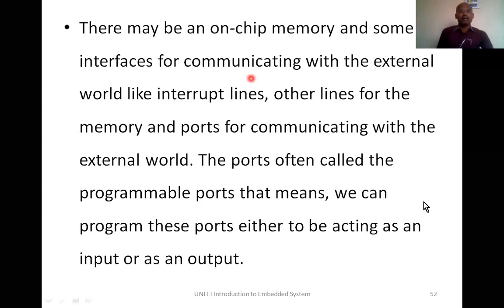Next, there may be on-chip memory and some interfaces for communicating with the external world, like interrupt lines and other lines for the memory, and ports for communicating with the external world. The ports are often called programmable ports. That means we can program these ports to act as input or output. Some processors, not in general, may contain the necessary circuitry for ports.